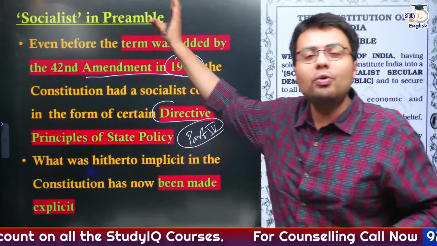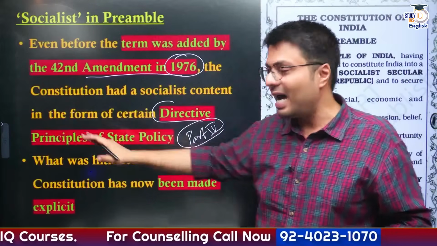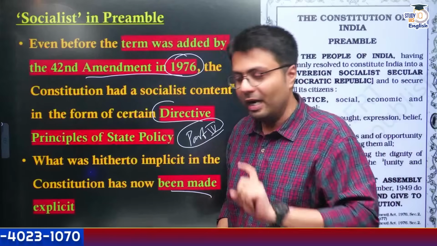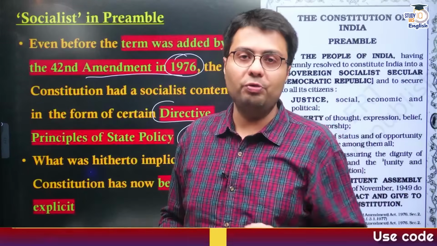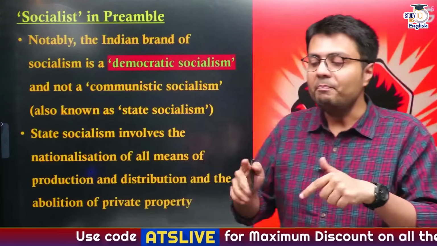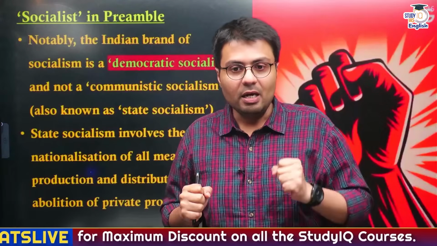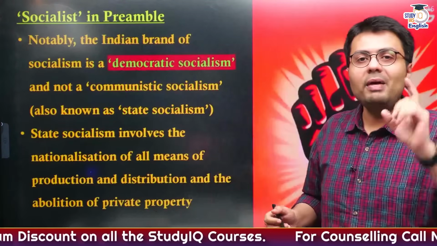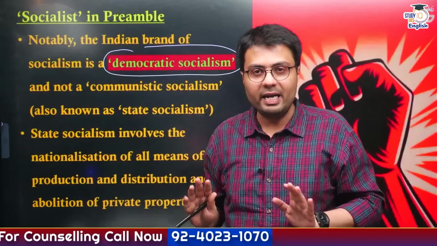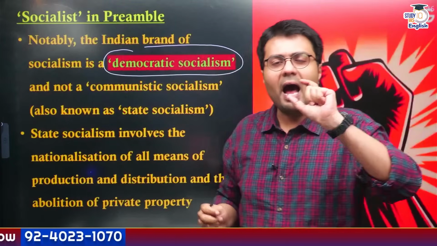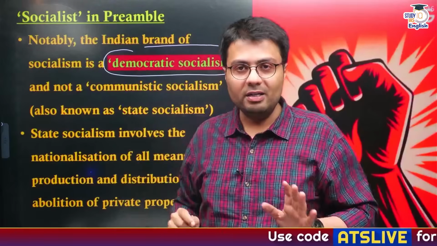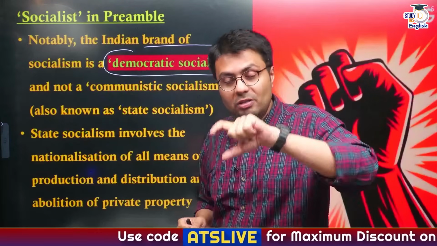So when the word socialist was introduced after the 42nd Amendment Act, it made the provisions of socialism more explicit in the Constitution of India. This was the purpose for which it was introduced. But you need to understand that the word socialism here implies socialism in the Indian context. In the Indian context, socialism refers to the concept of democratic socialism, which exists in a democratic society like India. This is very different from the idea of socialism that is practiced in communist countries like the erstwhile USSR, China or Cuba.